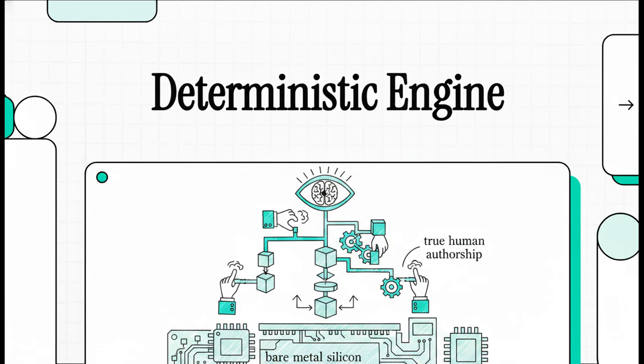Look, today we are absolutely shattering the illusion of the AI neo-god. We hear so much about algorithms just miraculously generating masterpieces and code out of thin air, but we are cutting right through that marketing hype today. We're going to discover how to build truly deterministic pipelines. We're talking from the bare metal of your computer's silicon all the way up to macro-level venture capital. As you'll see, true human authorship isn't obsolete, it's literally more vital than ever.